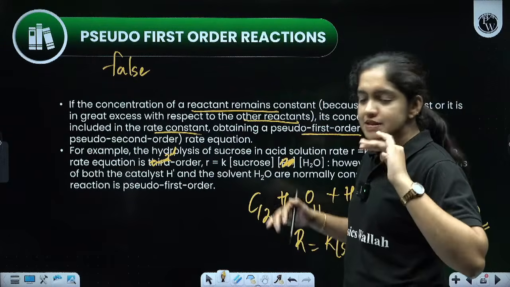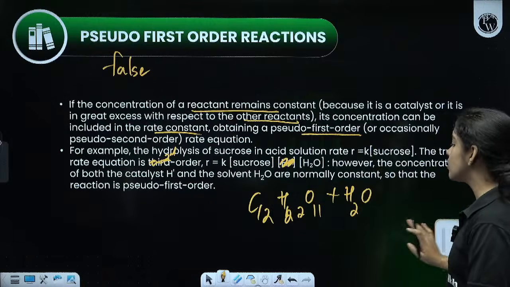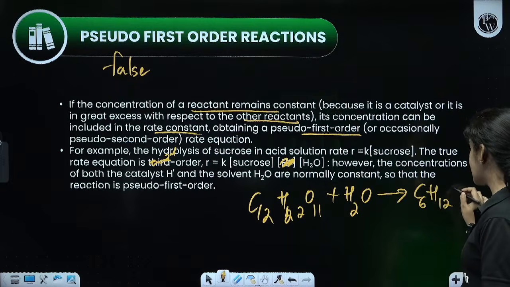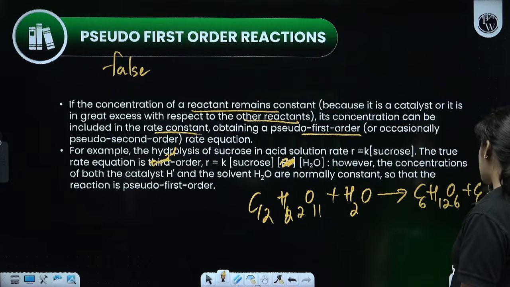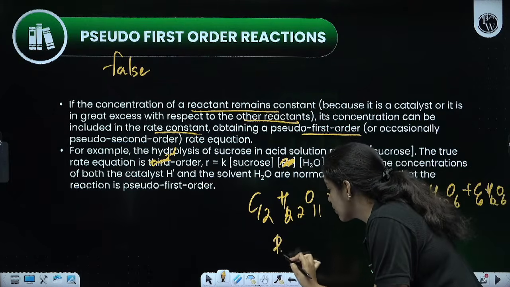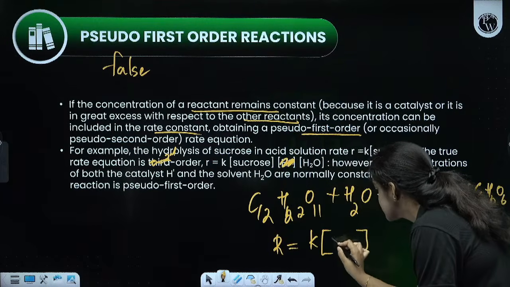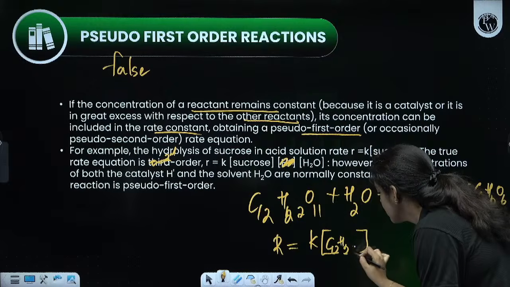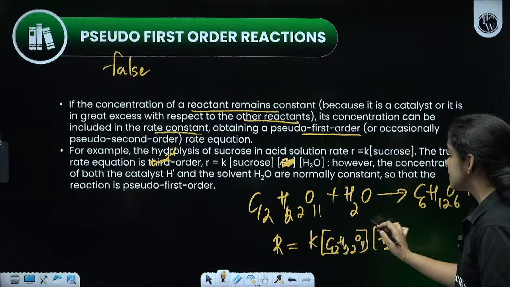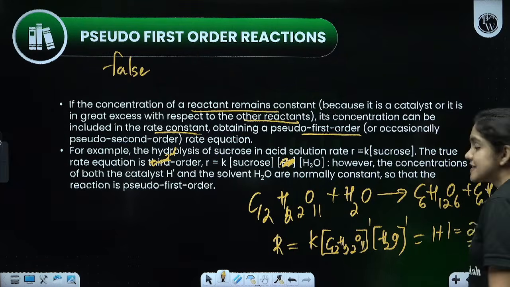But here, just look at this example. We are taking sucrose reaction with water. That means the hydrolysis of sucrose and water to form fructose and glucose, C6H12O6 plus C6H12O6. So we have two reactants and we will write the rate law like concentration of the first term, C12H22O11, and concentration of water. Here, what is the power? Raised to 1. So we can write 1 plus 1. It seems to be second order.